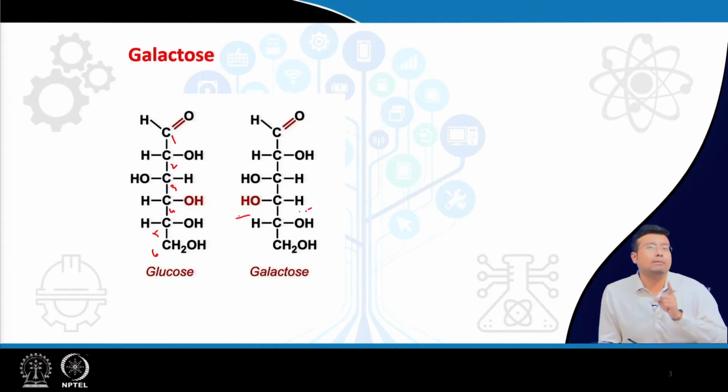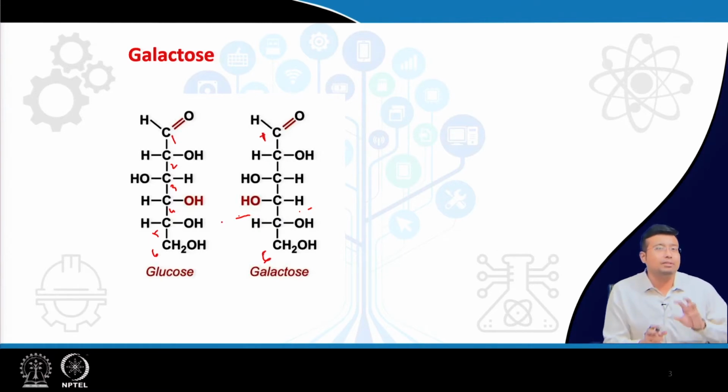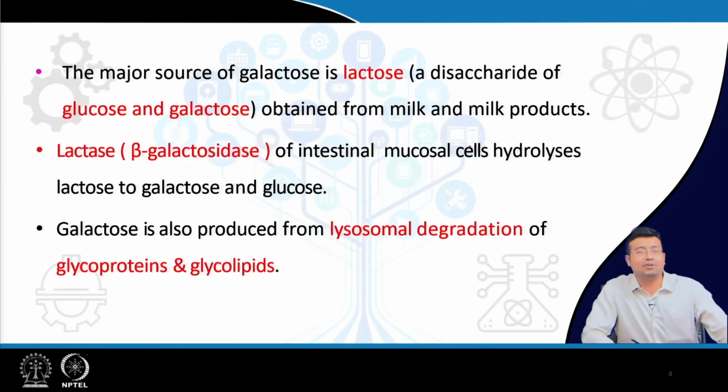If you have followed closely my HMP shunt lecture 1, over there I told you the isomer in which the H and OH is rotated in any carbon other than the terminal carbons, so leaving apart 1 and 6, if in any of carbons 2, 3, 4, H and OH are rotated, then this type of isomerism is known as, were you able to answer? Epimers. Okay. So, glucose and galactose are epimers, E-P-I-M-E-R-S. Okay. So, with this information let us go forward.